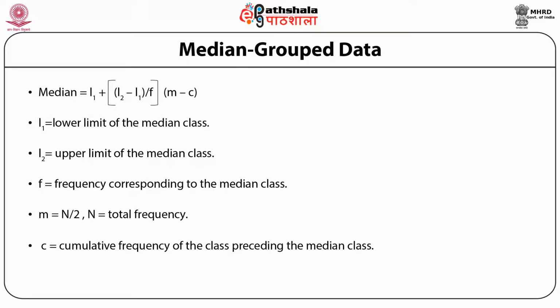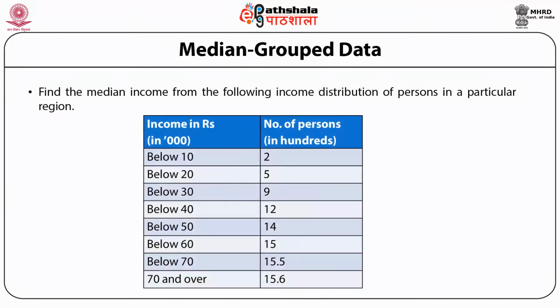So what we have to do if we are using this formula is, first of all, we have to find out the median class. Then we have to find these different values, put these different values in this formula and we will get the median value. How we exactly carry out the calculations.